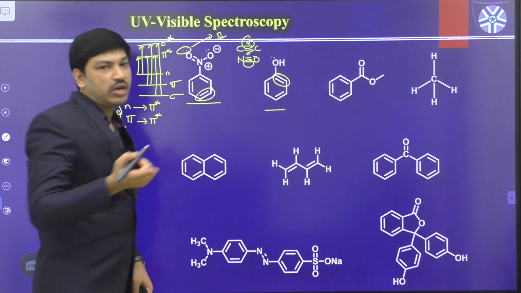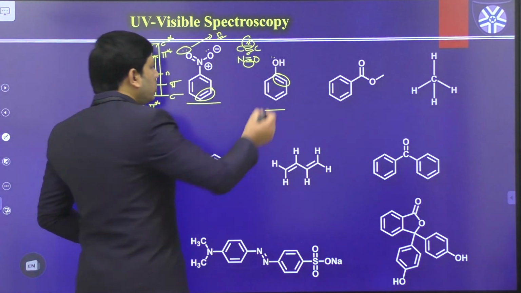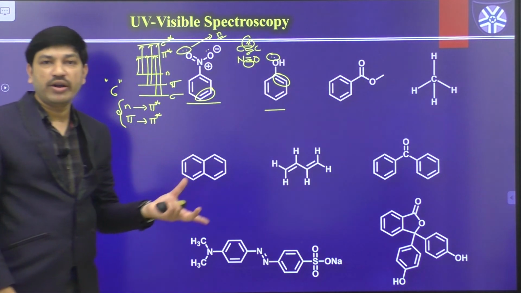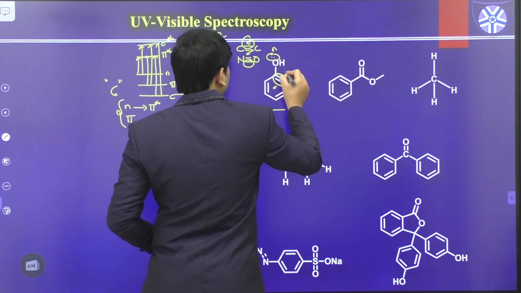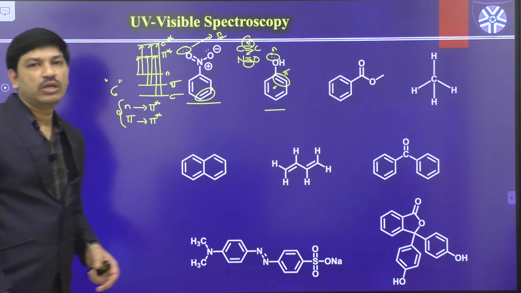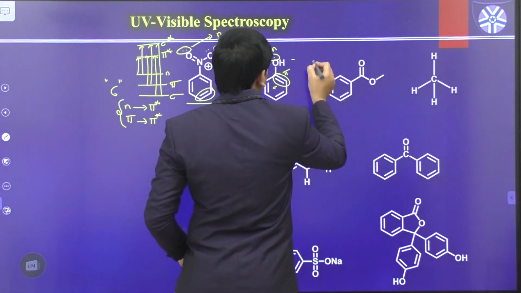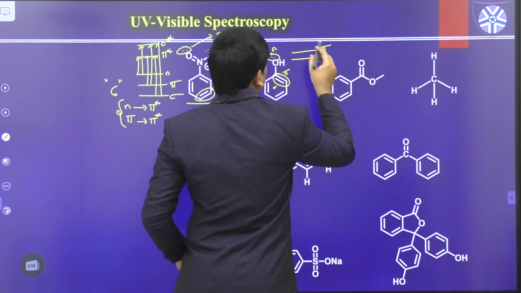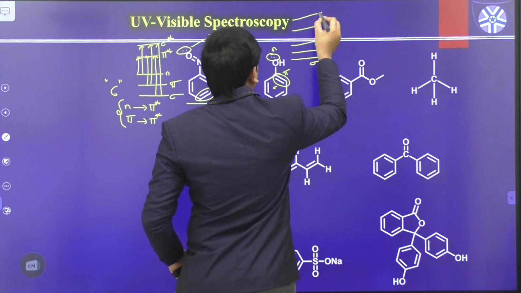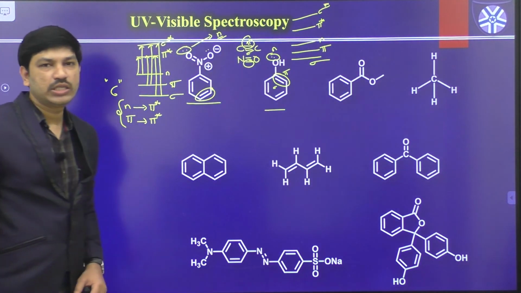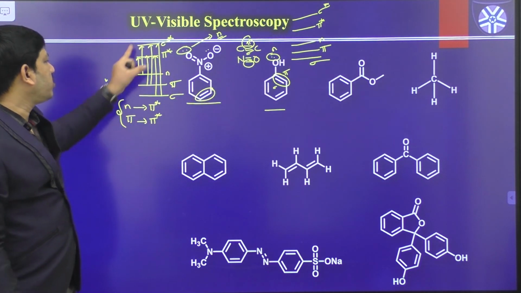Here we have one oxygen atom, the OH group is there. So this oxygen center contains a lone pair of electrons, yes or not? So that means we have some non-bonding electrons also. Here we have non-bonding electrons, and sigma bonds as well as pi bonds in the entire molecule. So in this case also, how many levels are possible? Again sigma, pi, non-bonding, pi star antibonding, sigma star antibonding. 5 different levels are possible like this. Among these 5 different levels, again we will get 6 possible transitions in this manner.